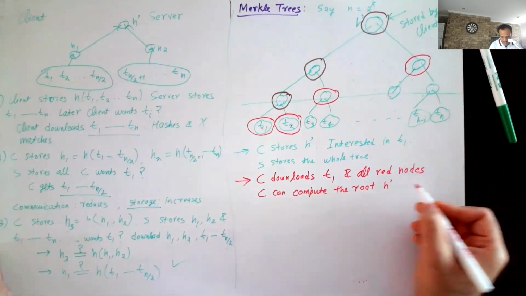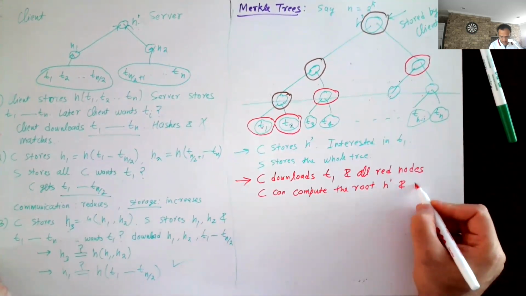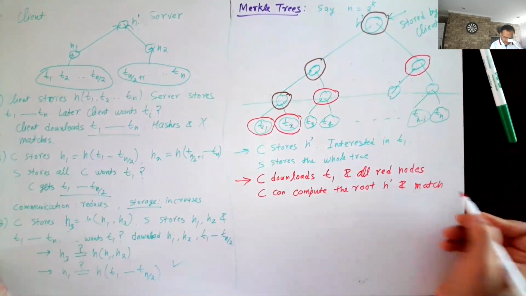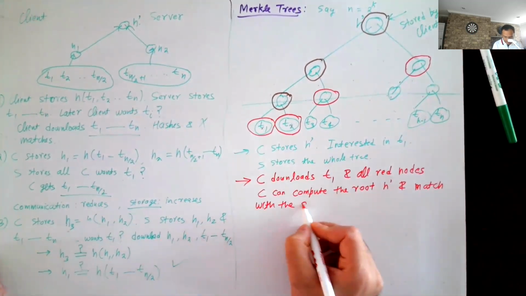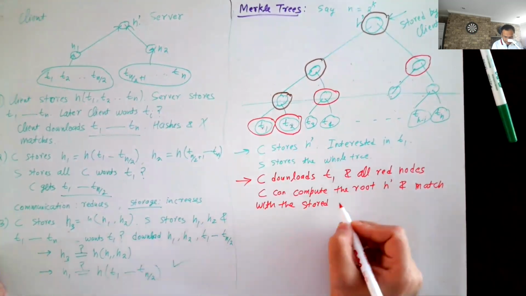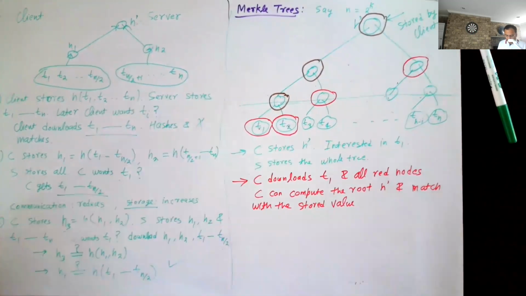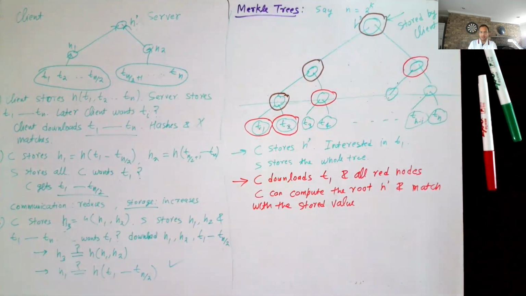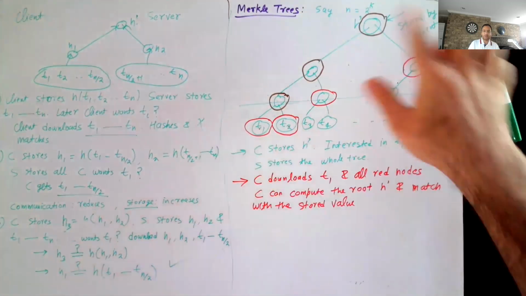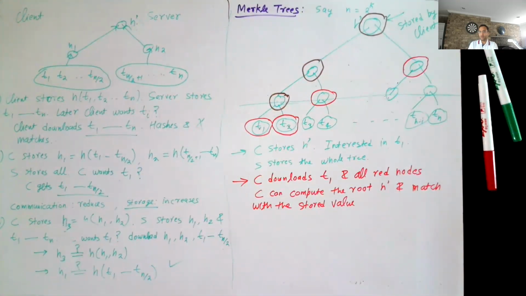H prime, and C can then match with the stored value. And if this check passes, the values match, then C can be sure that none of these values has been modified. Because if you modify even a single value out of these, the hash output will change.